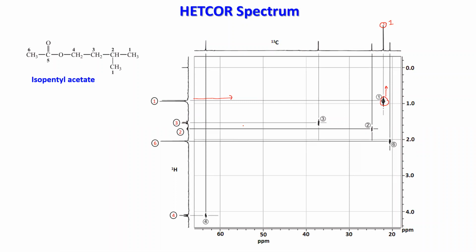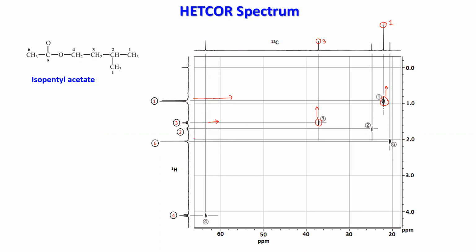Similarly you travel from proton type 3, in this direction, to find out whether any spot is there. You are getting a spot here. Immediately you start traveling perpendicular to that, and you are reaching here. So this is your 3, and this carbon is attached to this proton.